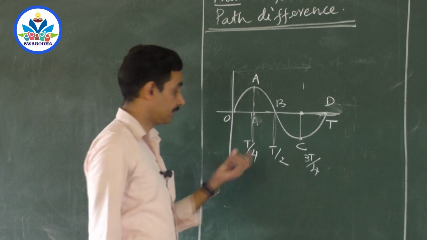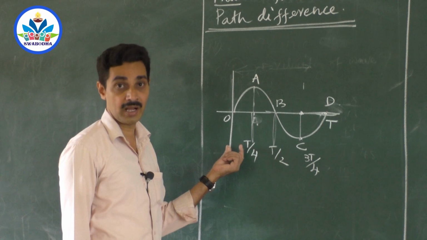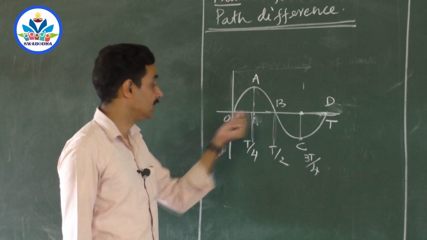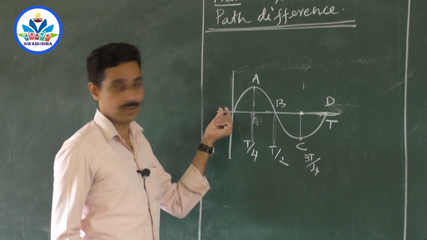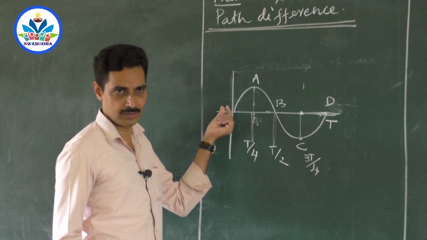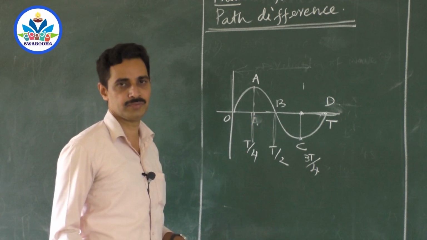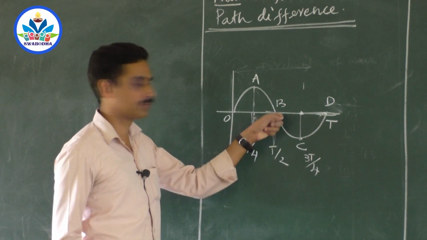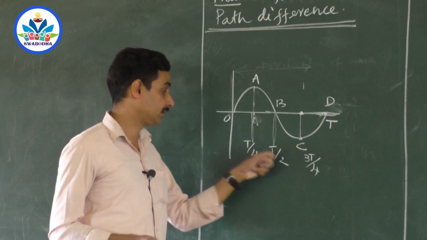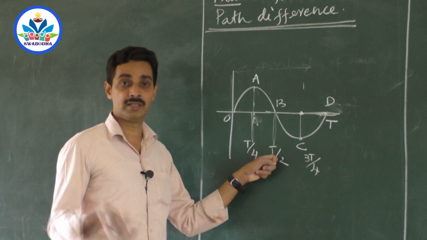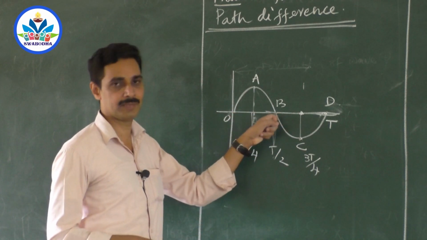What do you mean by this? The meaning of this is, these two have a phase difference of T by 4. 1/4 of the period. That means this will always be vibrating 1/4 of the time later than this one. Whatever this vibration is showing now here, that vibration will be copied by this one after T by 4 seconds. Whatever this is showing, that is the vibration that this has done 50% of the time earlier, T by 2 seconds earlier. Whatever this has done T by 2 seconds earlier, that is now copied by this one, right?